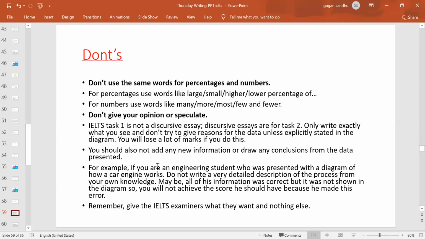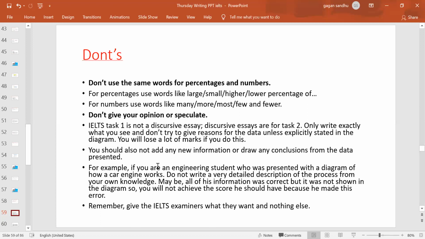And for example, do not use your own personal knowledge. Suppose you got a map of a home central heating system, and somehow you are related to engineering, right? And you know more than what the diagram is explaining, or what information the diagram is imparting, right? And of course, being a student of that particular engineering, you know how it works, right? Now never use your own information.